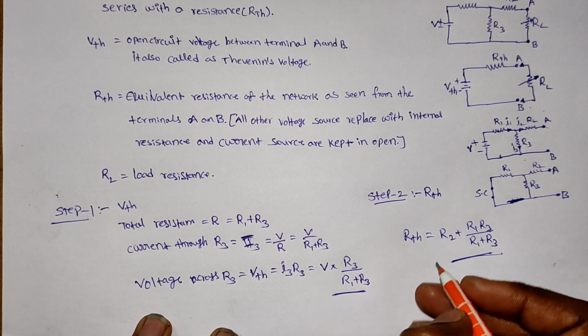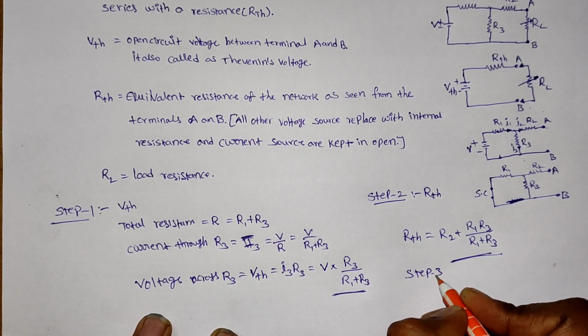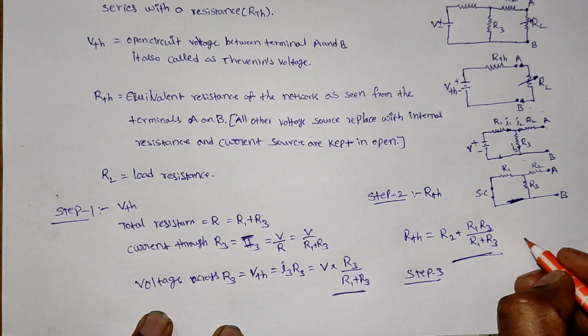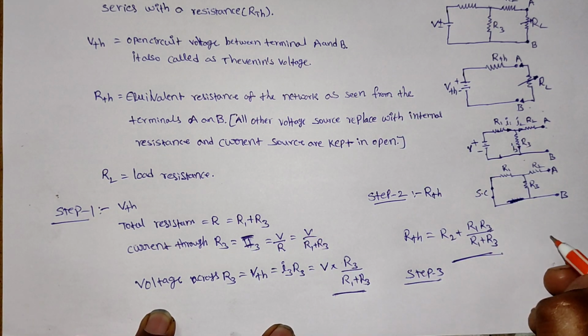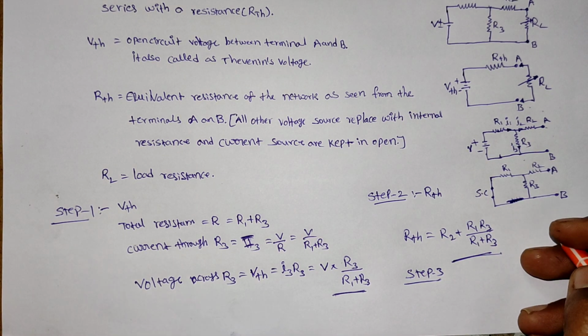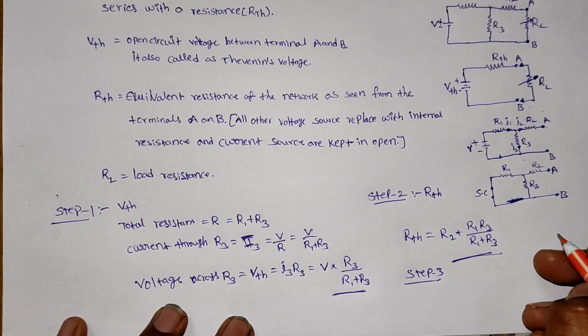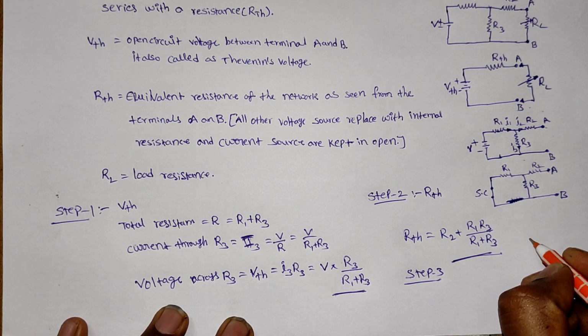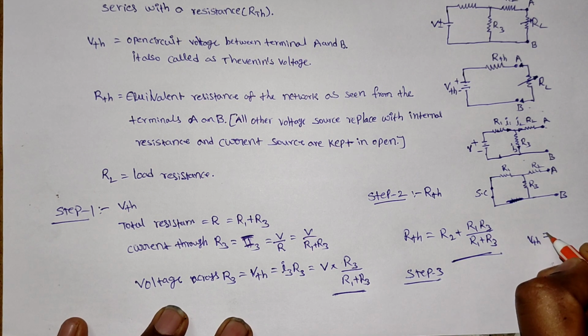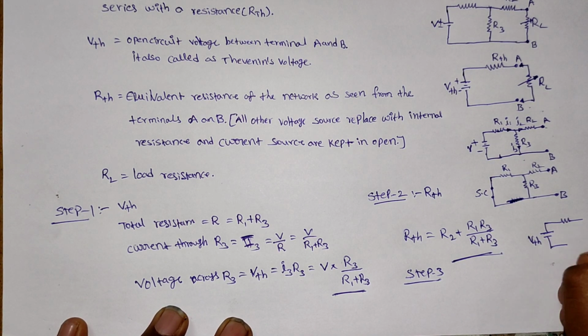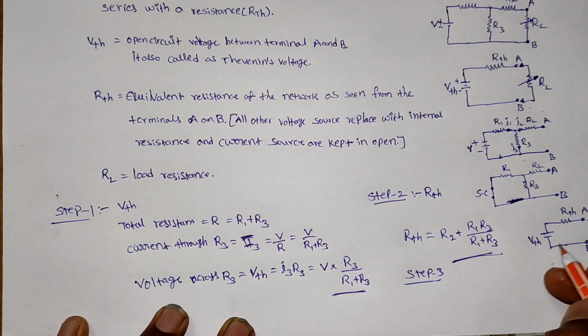In step 3, we can redraw this entire equivalent circuit, Thevenin's equivalent circuit.